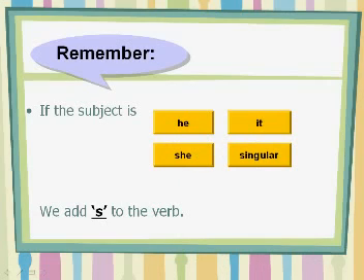Okay? Please do not forget to add s at the end of the verb if the subject is, yes, repeat after me, if the subject is he, she, it, or singular. Singular like what? When you say a boy is a singular word. A girl. Ahmed is singular because he is one person. Okay?